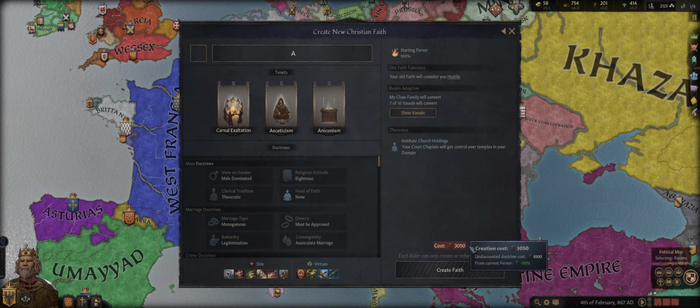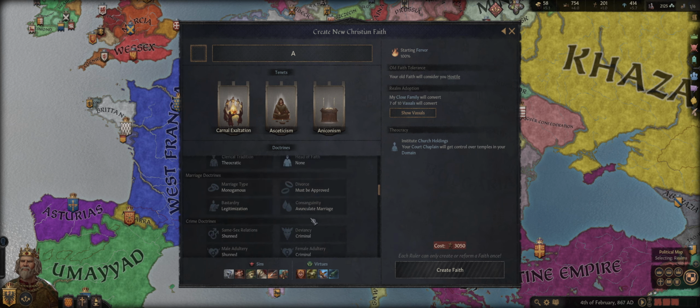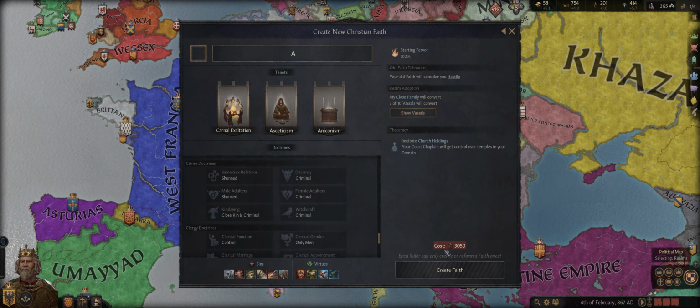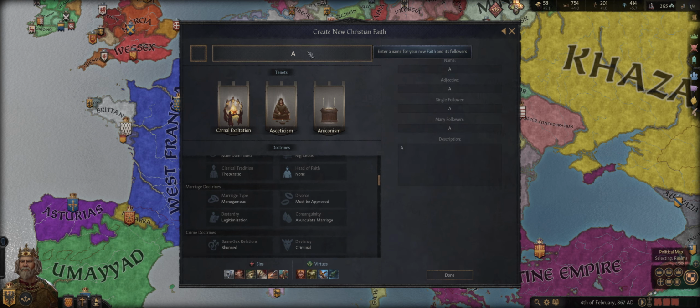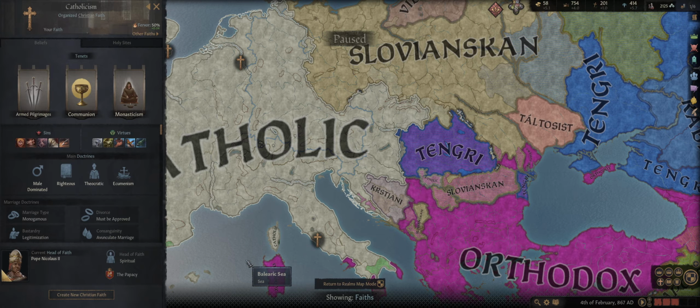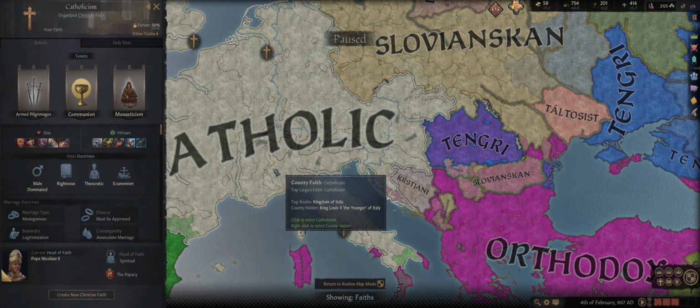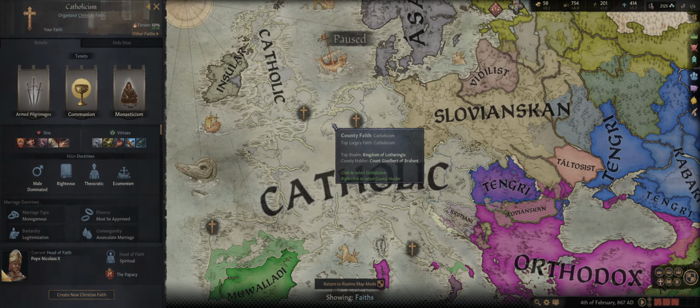The only disadvantage is it costs an astronomical amount of piety, which means you're not going to be doing it any time, and you can only do it once per faith, although honestly, you would probably never generate enough piety to do it more than once anyway. You can name it whatever you like. In this case, I just filled it out with A's so that I could show it off as an example. You don't actually need any holy sites if you want to do it.